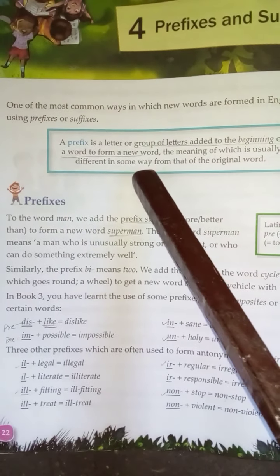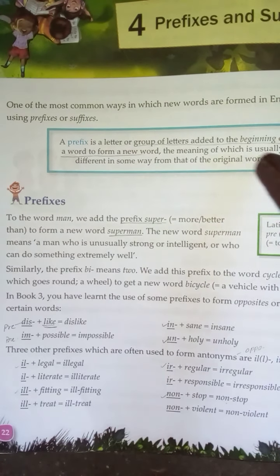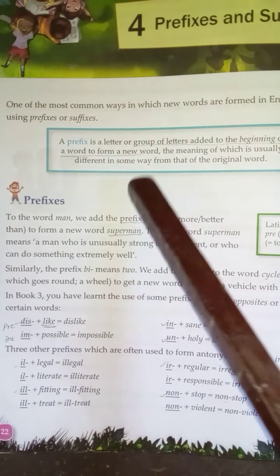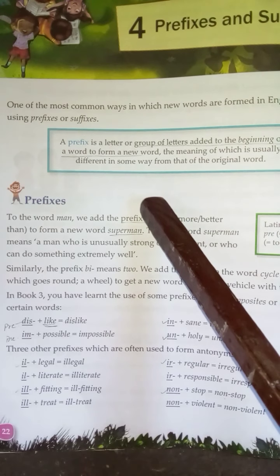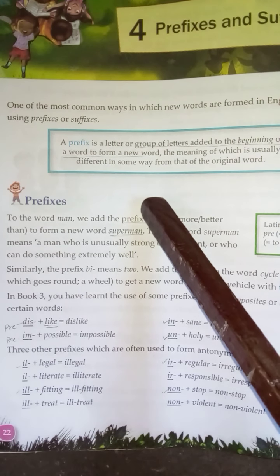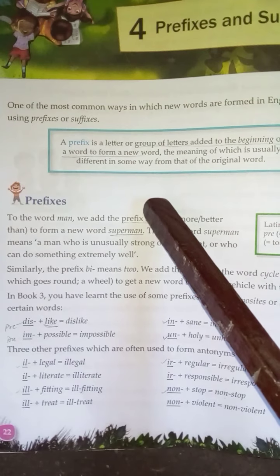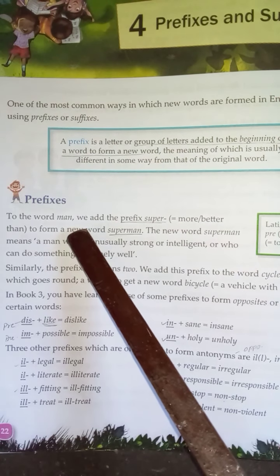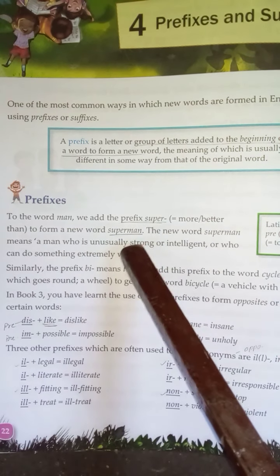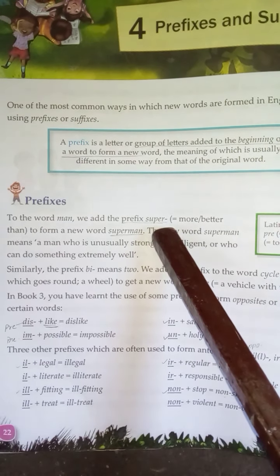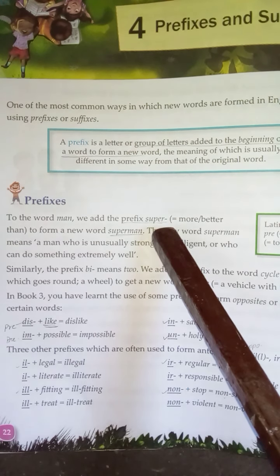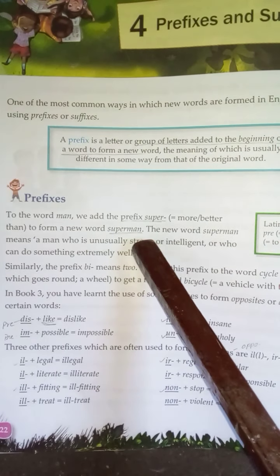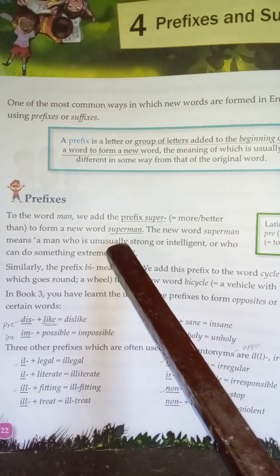Prefix is a letter or a group of letters added to the beginning of a word to form a new word. It will be in the pre-side of the word. So this is a prefix. Here you can see an example: a word is man, and we are going to add super. Super is the prefix. When we add super with man, we make the word superman. So super is a prefix here.